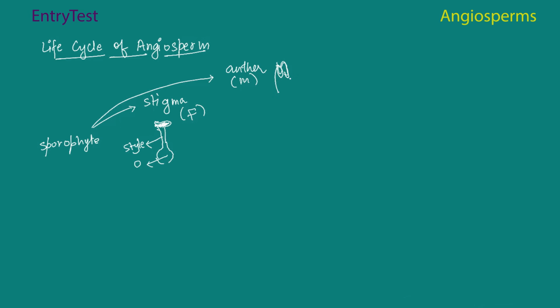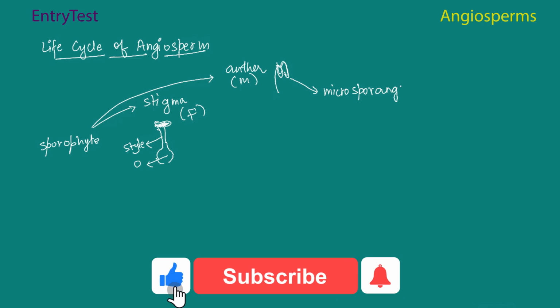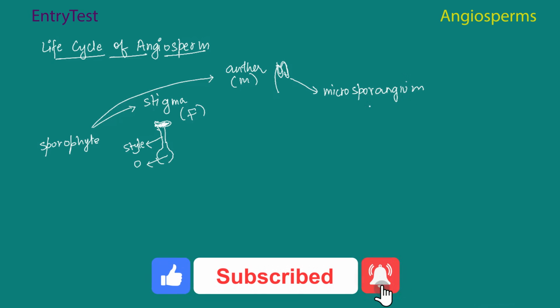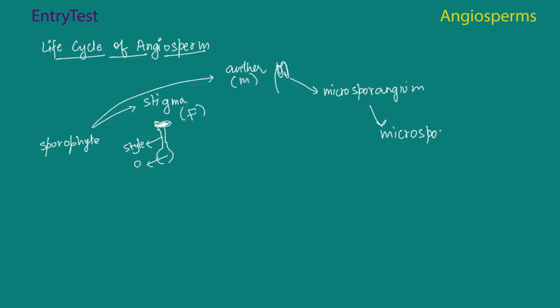So this helps to form the microsporangium, and this further gives rise to microspores. These microspores further form a combined group called a pollen grain. And remember, the process of cell division is meiosis throughout. Now this gives rise to the male gametophyte.